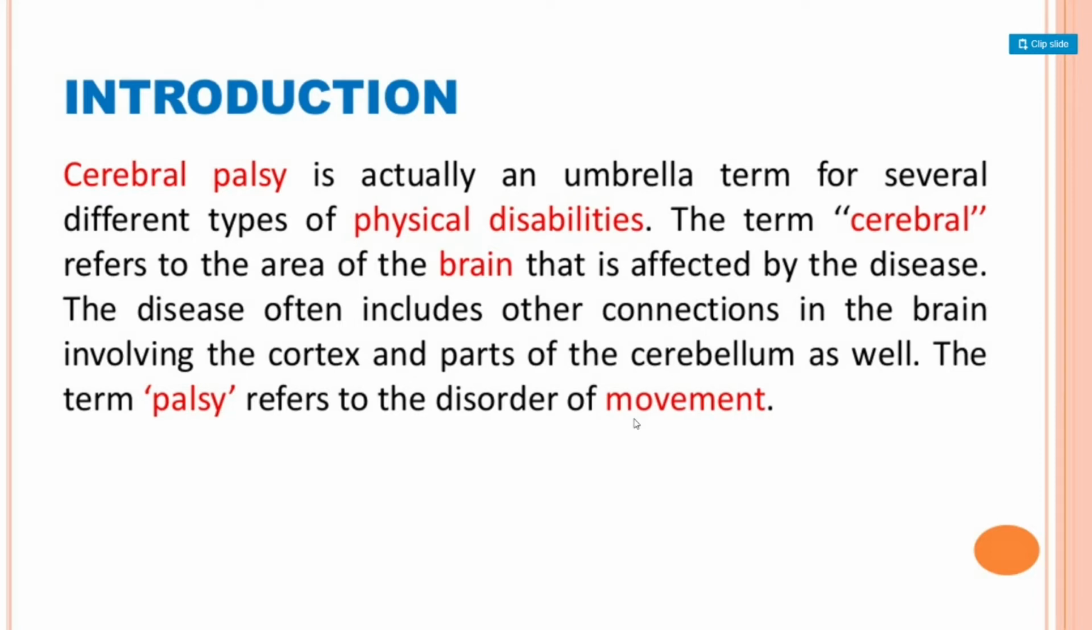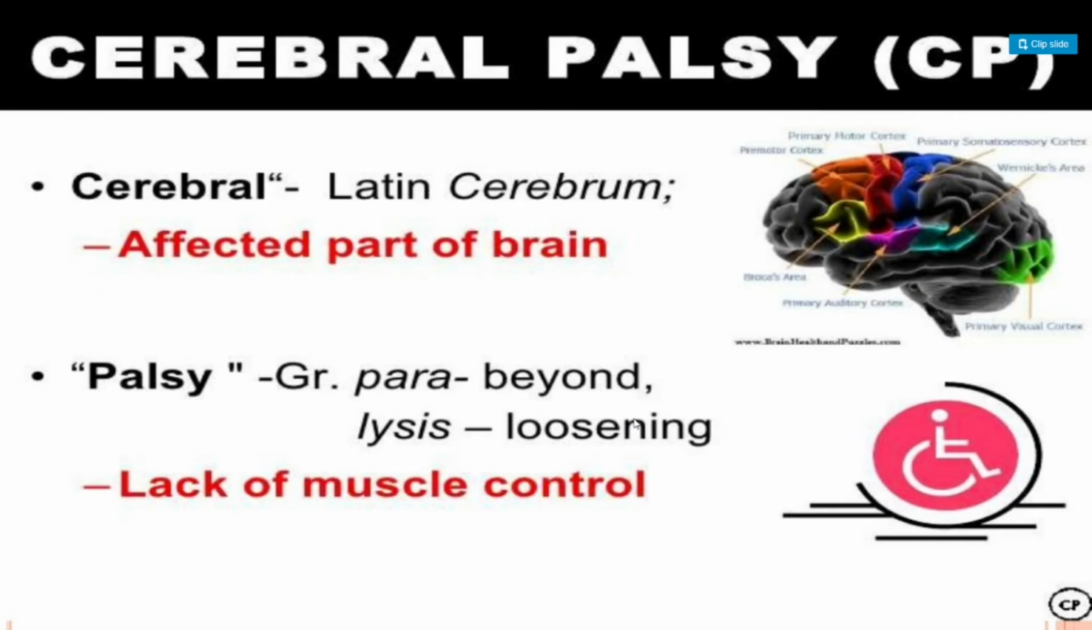The term cerebral refers to the area of the brain that is affected by the disease, because this disease is related to the brain. The disease often includes other connections in the brain involving the cortex and parts of the cerebrum as well. The term palsy refers to the disorder of movement. The meaning of cerebral and palsy: cerebral, affected part of the brain, and palsy, lack of muscle control. When the muscles present in the brain become weak due to any problem, the condition is known as cerebral palsy.